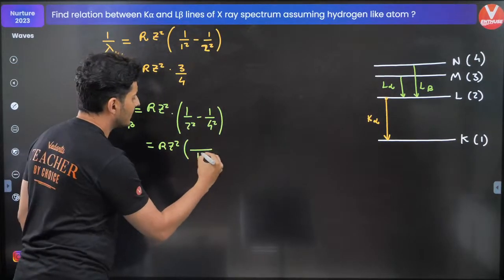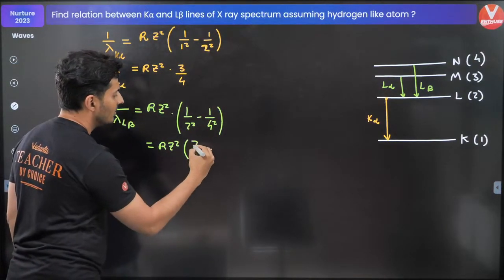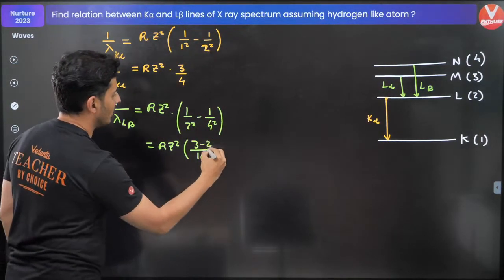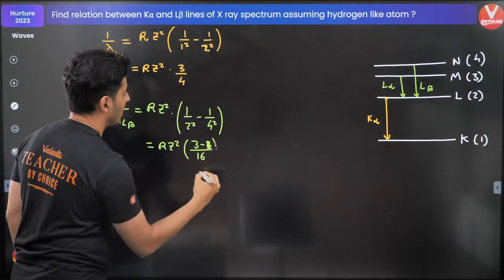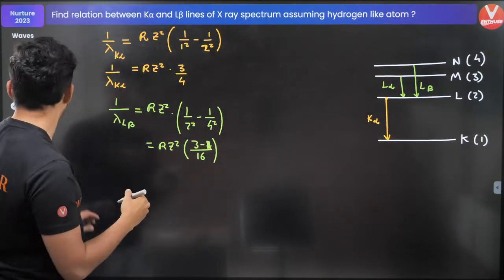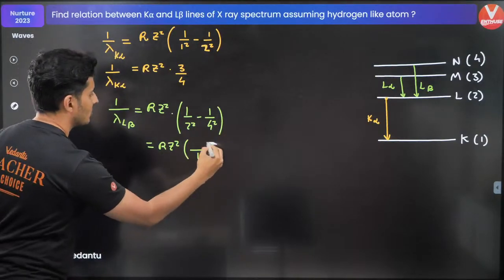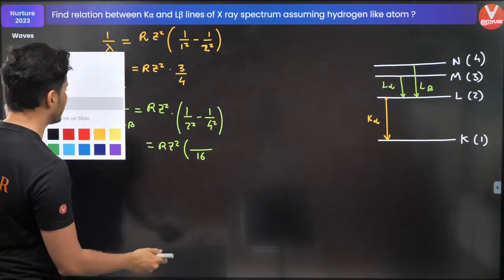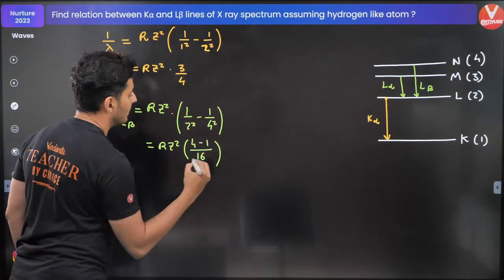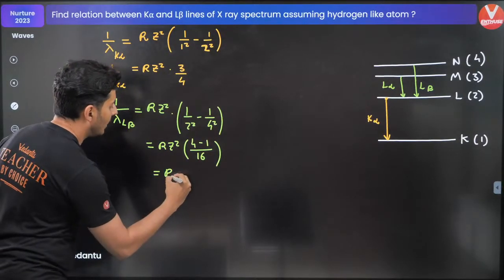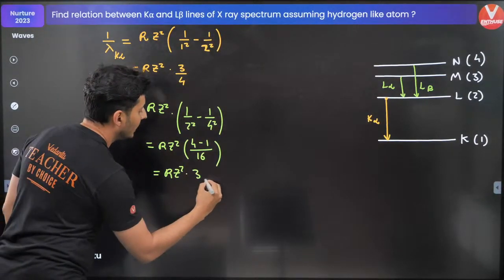LCM is obviously 16. Oh, sorry, what am I doing? So sorry, guys. Yeah, LCM is 16, and here you will have 4 minus 1. And this will become RZ² into 3/16.